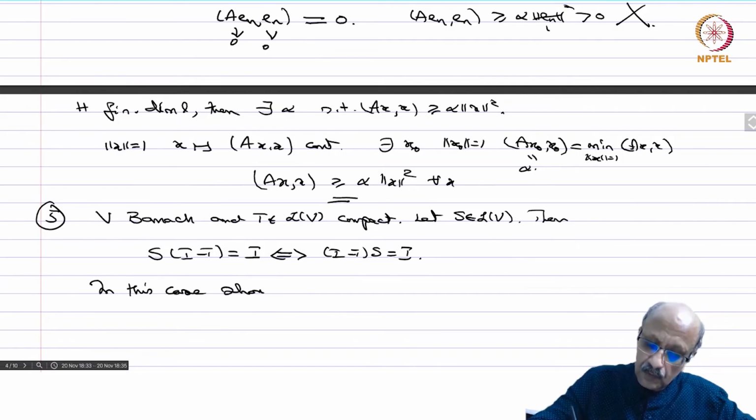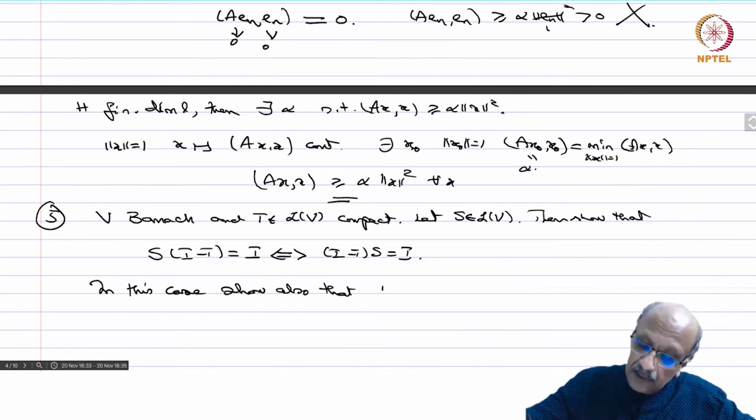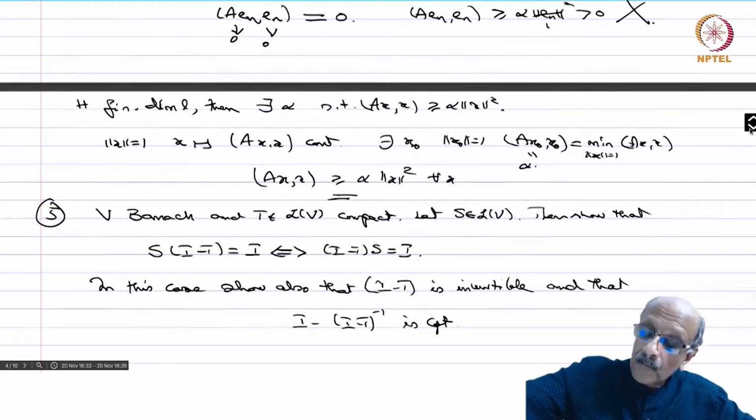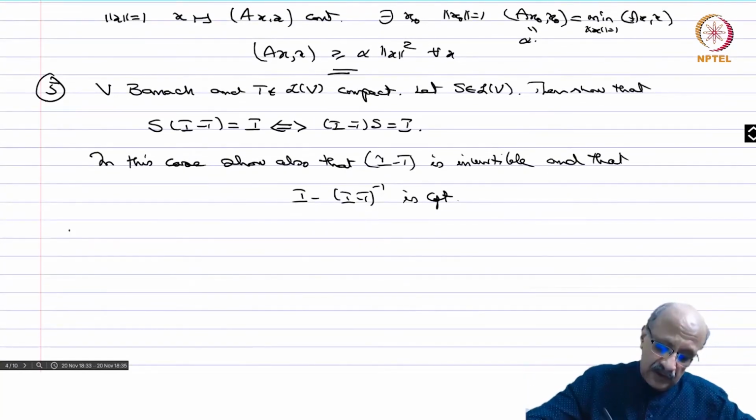In this case, show also that I minus T is invertible, and that (I minus T) inverse is compact. This is almost very trivial.